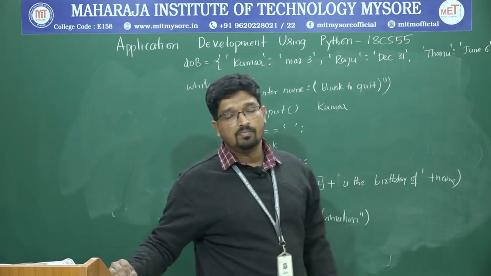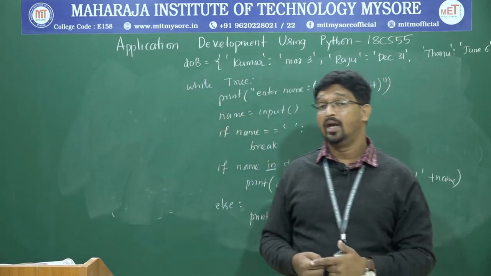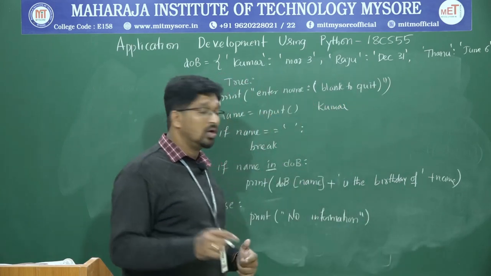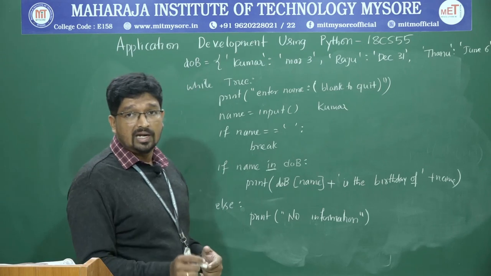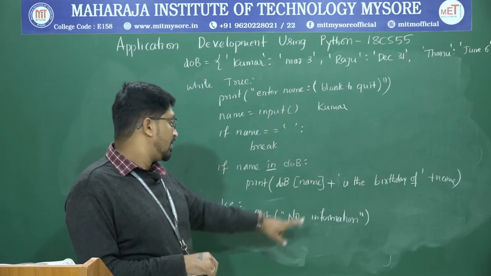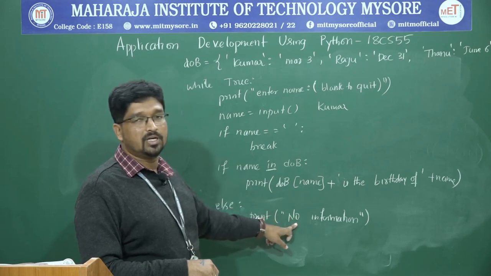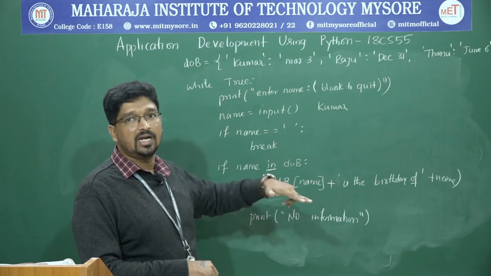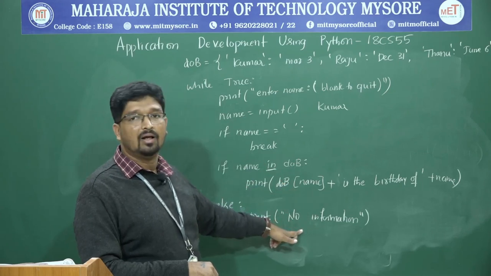Again, the improved version is: when you enter a name which is not present inside the dictionary, you should ask the user to enter the unknown date of birth. Let us say Rani is not present; instead of just the no information output, you need to take input as the date of birth for that particular key.